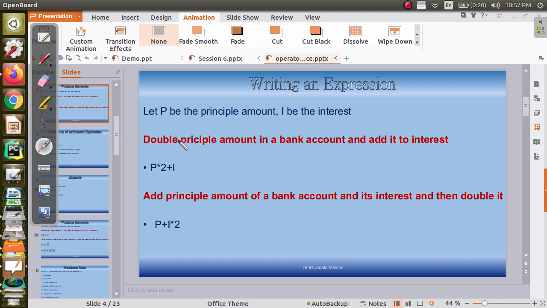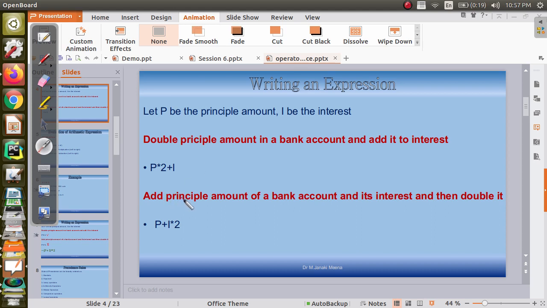Since the sentence says double principal amount in a bank account, we can say P into 2. Double the principal amount can be written as P into 2, and add it to interest, so P into 2 plus I. We can write like this. This is what we think when we read this sentence.